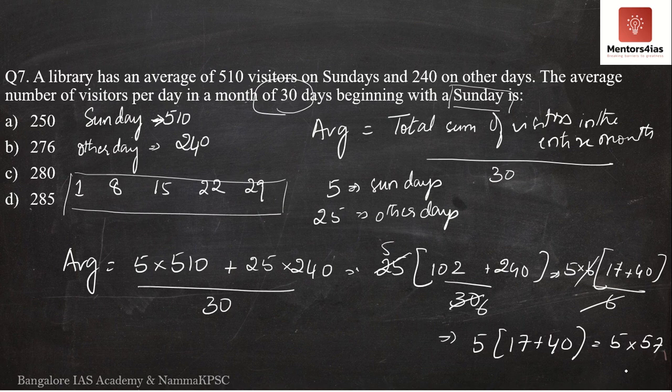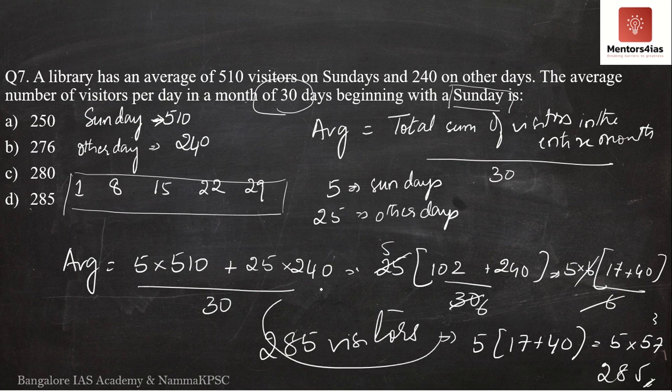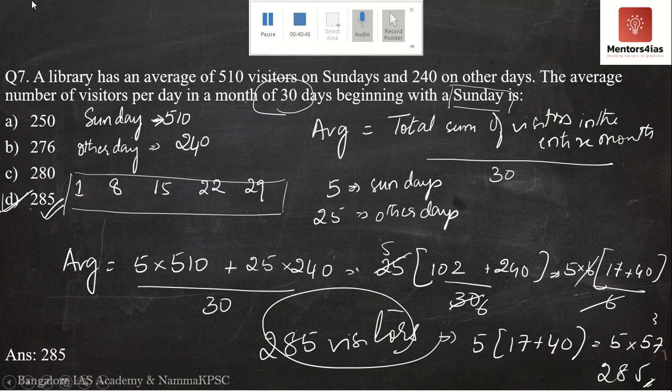So what do we have here? 7 fives are 35, 5 fives are 25, 25 plus 3, 285. Meaning in a month of 30 days starting with a Sunday, on an average every day you will have 285 visitors. Therefore, the correct answer is 285. The correct option is option D.